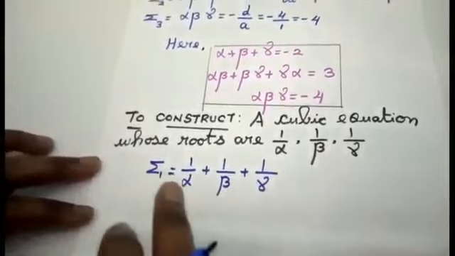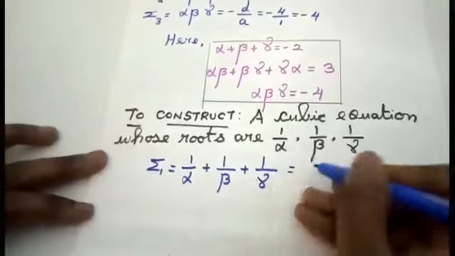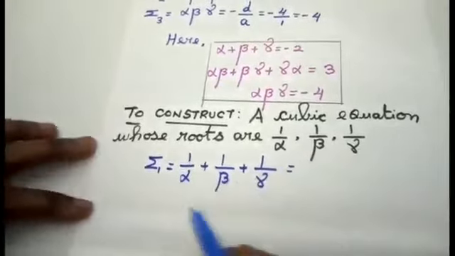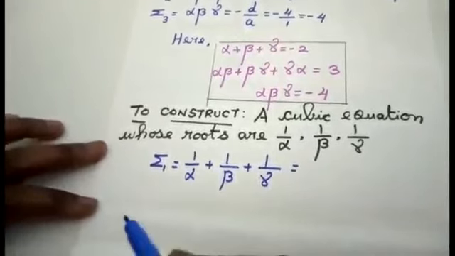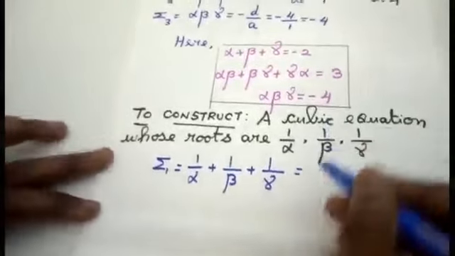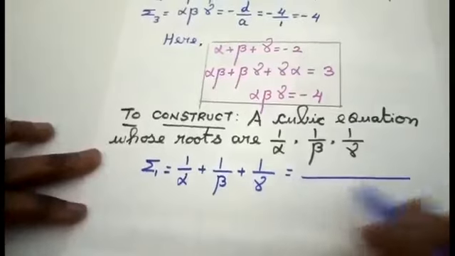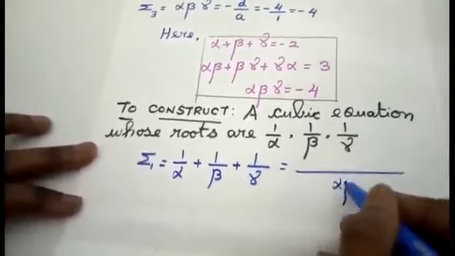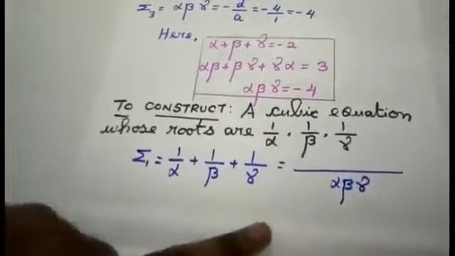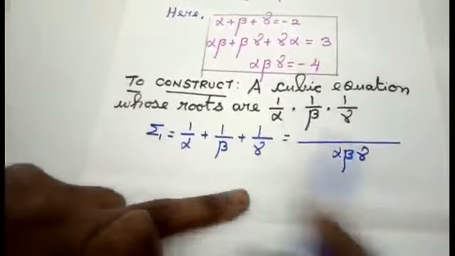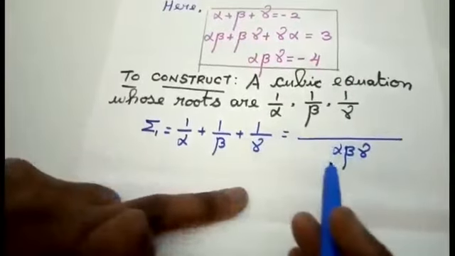If I want to make the denominator same, what should I do? I should write the denominator as alpha, beta and gamma. I am going to write like this, students. Only if I do like this, I can move my calculation further.